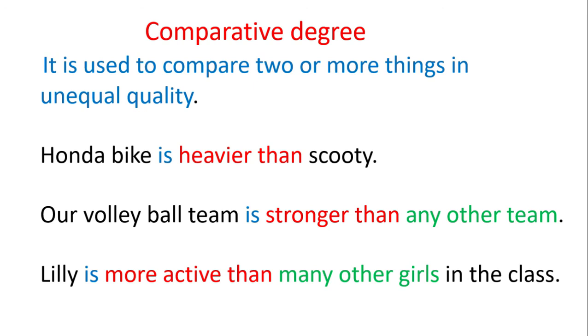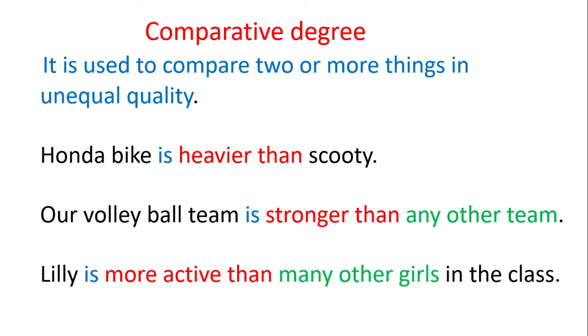Comparative degree. It is used to compare two or more things in unequal quality. Honda bike is heavier than scooty. Here Honda is compared to scooty. They are not equal in quality. So we use comparative degree. The phrase heavier than indicates the comparative degree.